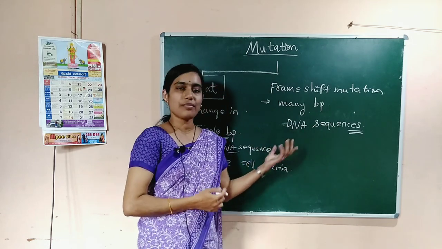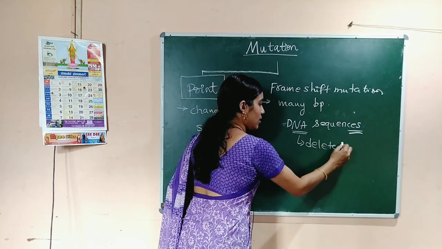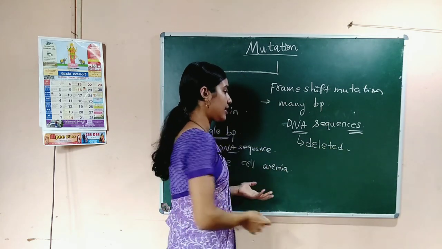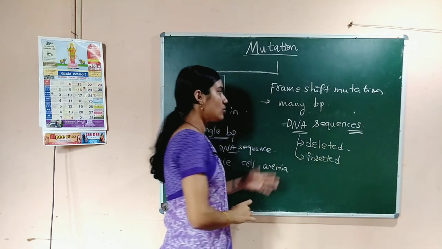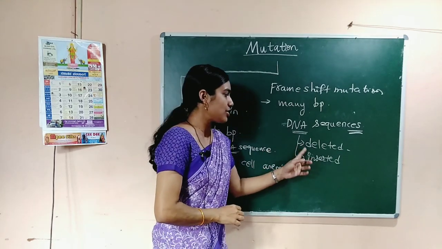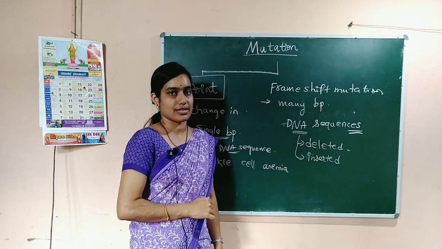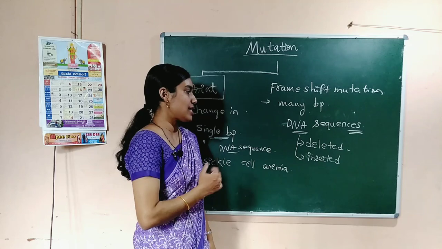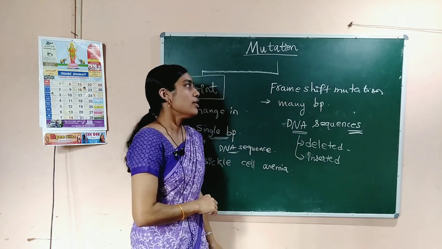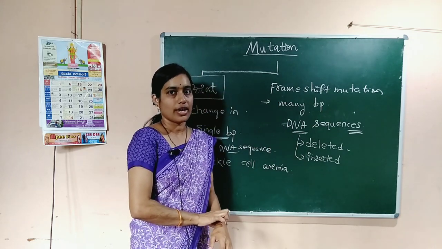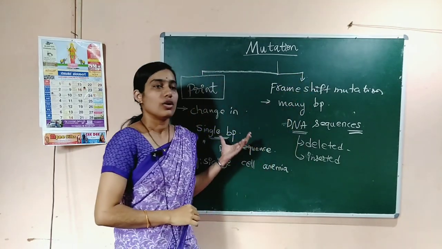Okay. So, what is meant by alteration here? Some of the DNA sequences may be deleted, or some may be inserted. Inserted means added. So, this frame shift mutation is due to the deletion or insertion of a number of DNA sequences. When a number of DNA sequences get deleted or inserted, that type of mutation is called frame shift mutation.